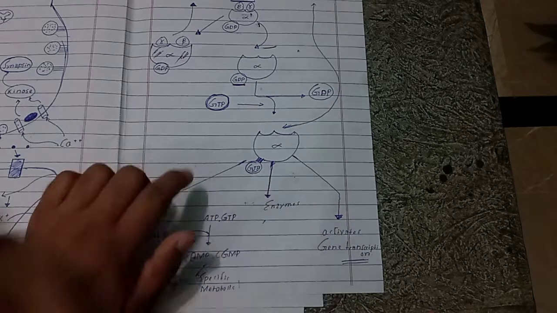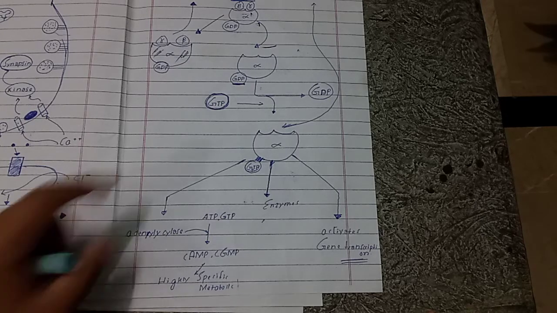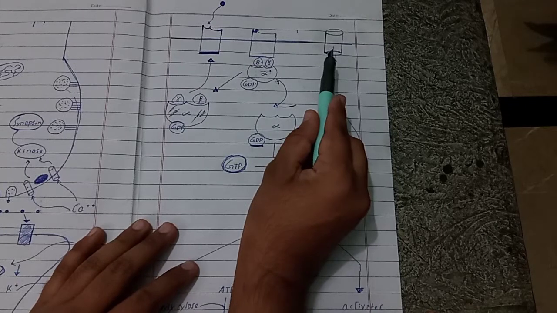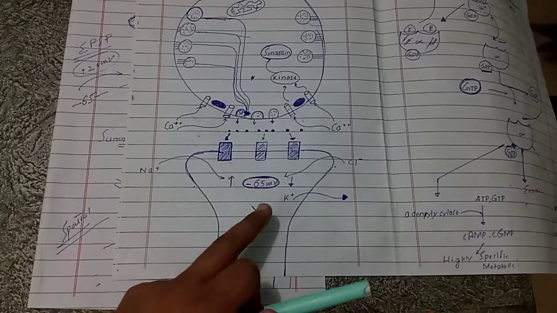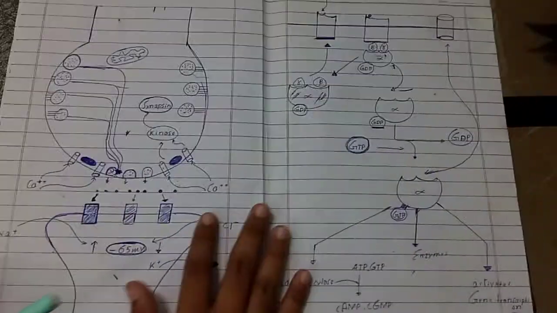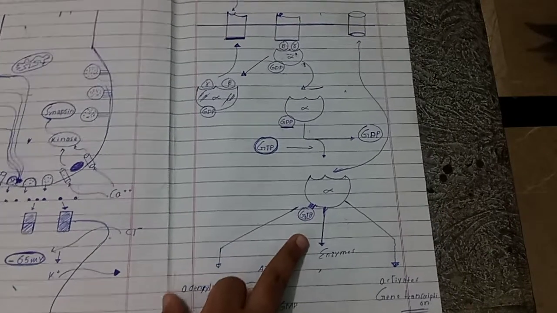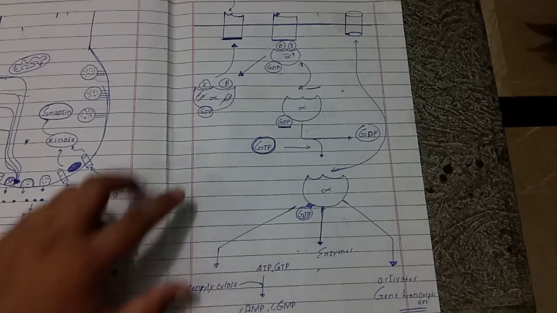Now this complex is active and it will perform specific chemical actions in the postsynaptic neuron, which are divided into 4 groups. First action is that it will open certain ion channels in the postsynaptic membrane, but this opening of ion channels is not similar to the earlier opening of ion channels, because in that case ion channels are opened for a shorter duration, but when the alpha subunit GTP complex opens ion channels, these ion channels remain open for a longer period of time. So in this way we can induce long-term changes in the neuronal excitability.